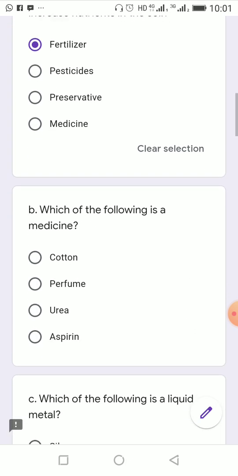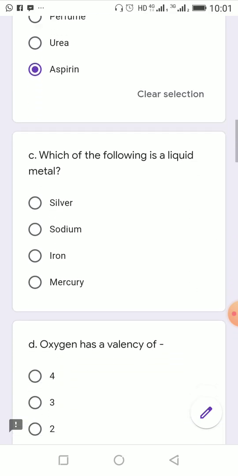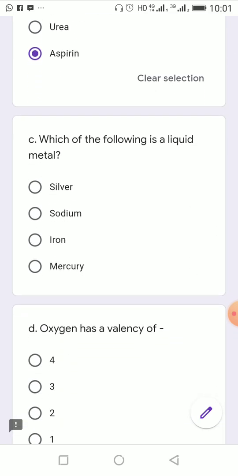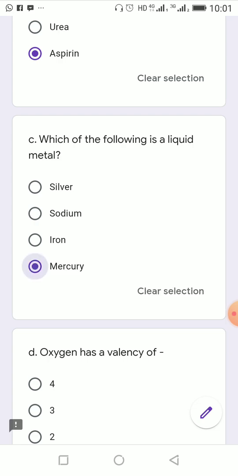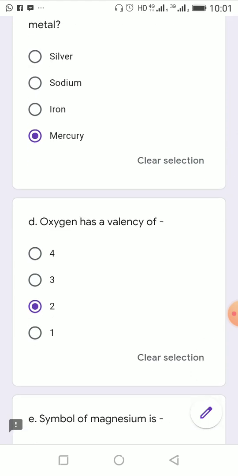Next, which of the following is a medicine? Cotton, perfume, urea, and aspirin. These four were the options. Aspirin is the correct answer. Which of the following is a liquid metal? Mercury is a liquid metal. Oxygen has a valency of 2. Okay, we know oxygen's valency is 2.